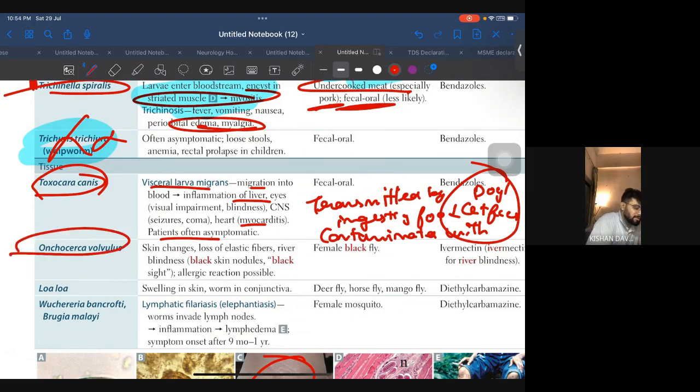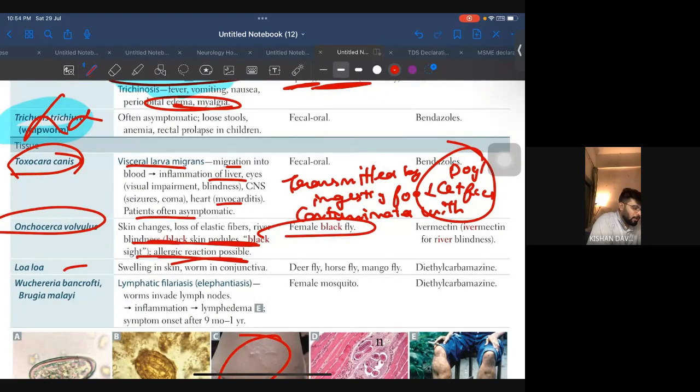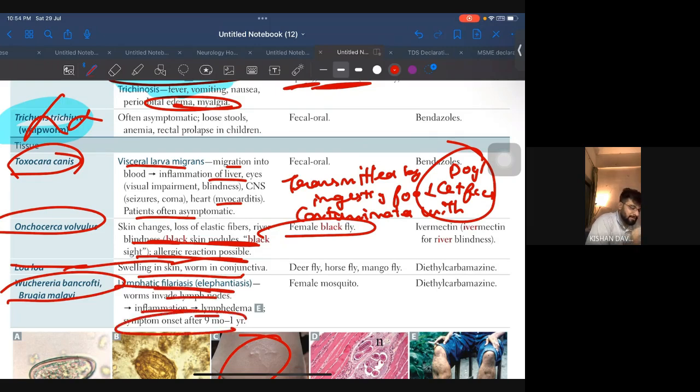Onchocerca volvulus, blindness. Okay, there will be a black fly. Female black fly is important for this. Loa loa, swelling in skin, not necessary, but just give a read. Wuchereria bancrofti. Lymphatic filariasis very important. Lymph nodes को invade करेगी. Female mosquito. That's it.